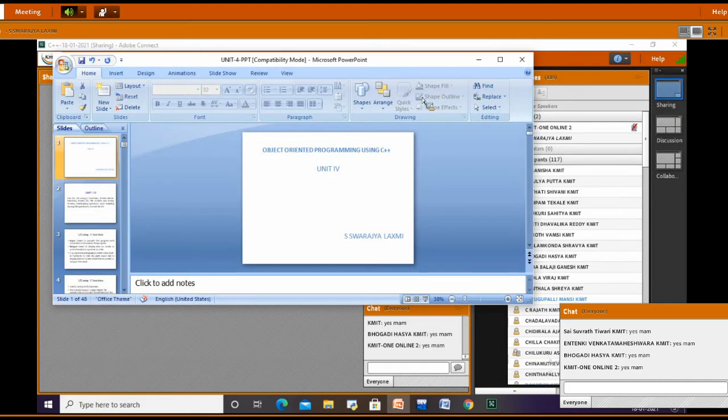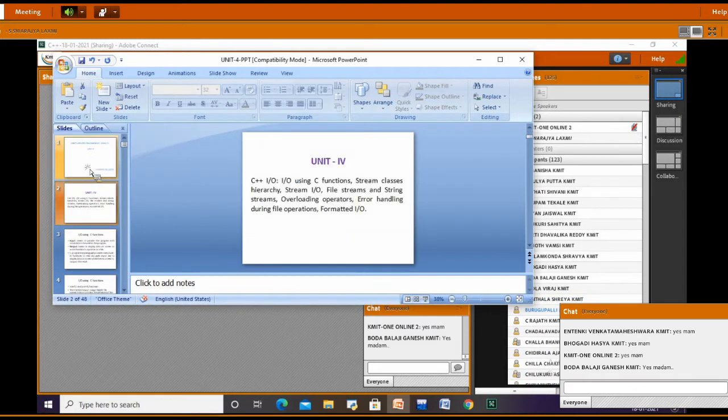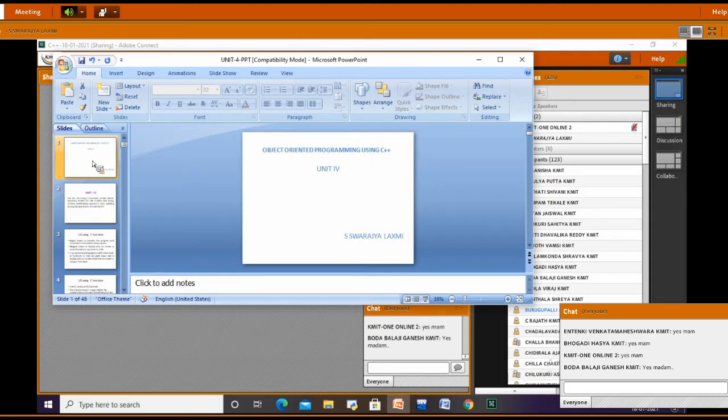So today we are going to start with unit 4. Before starting unit 4, we'll have a quick revision. What have we studied in unit 1?